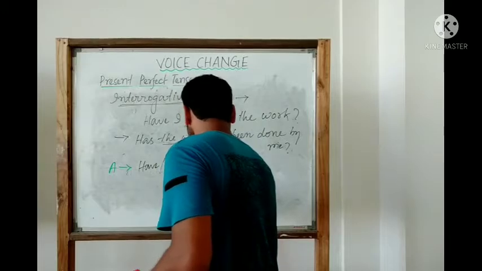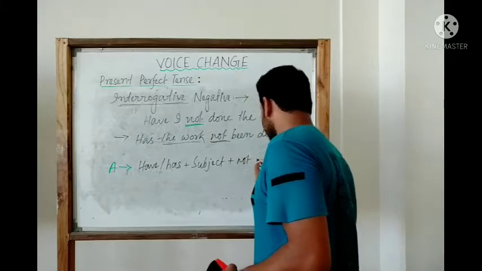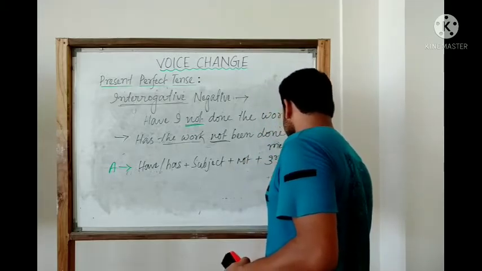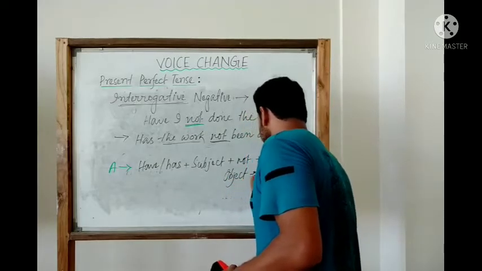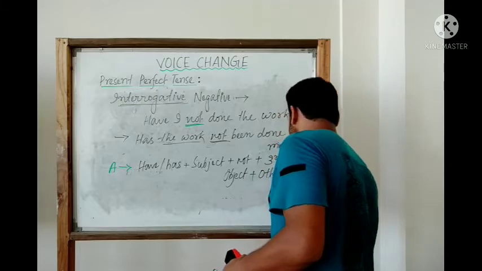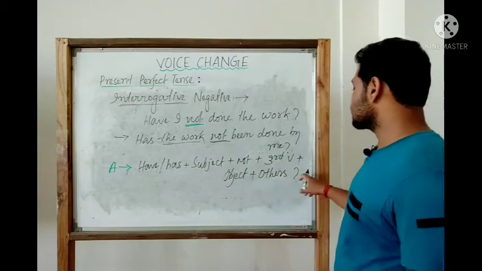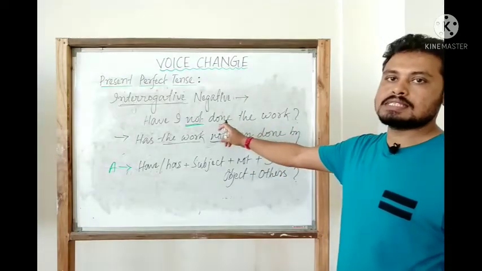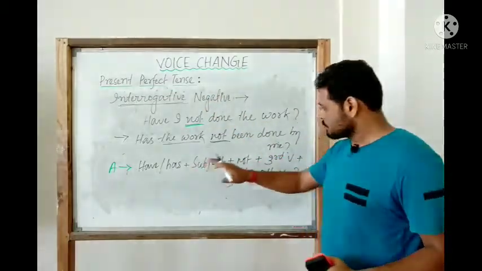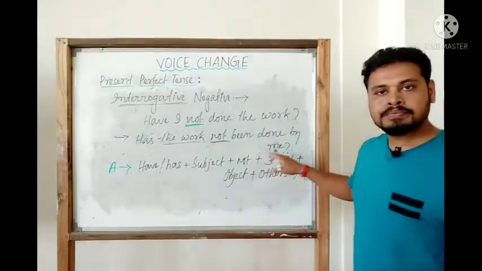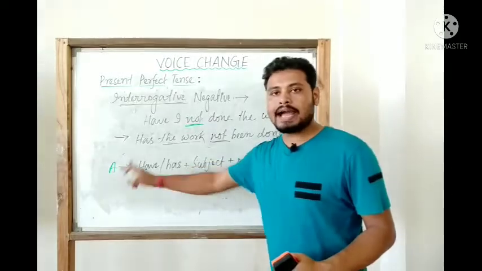Then we have subject, then not, then the third verb, then object, and at the end others if we have any, and obviously we should end the sentence with a note of interrogation. Why? Because this is interrogative sentence. So have, has, subject, not, the third form of the verb, object, and others. This one is the active structure.